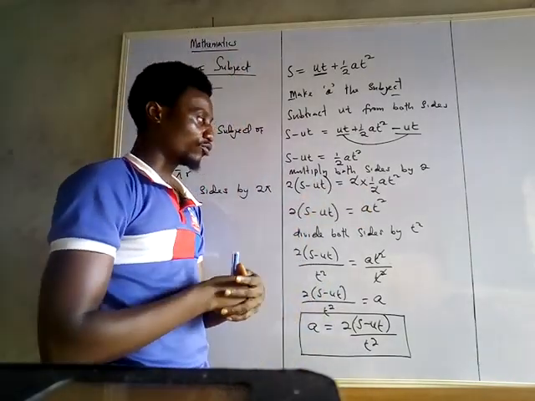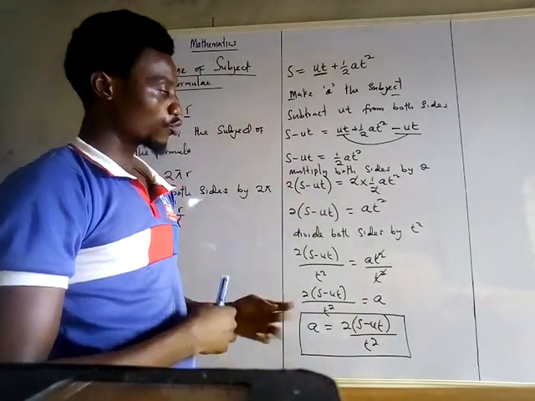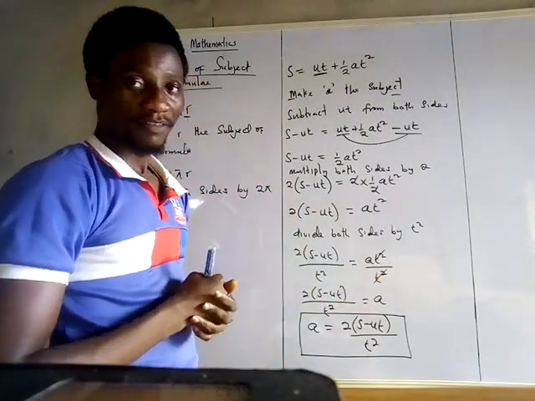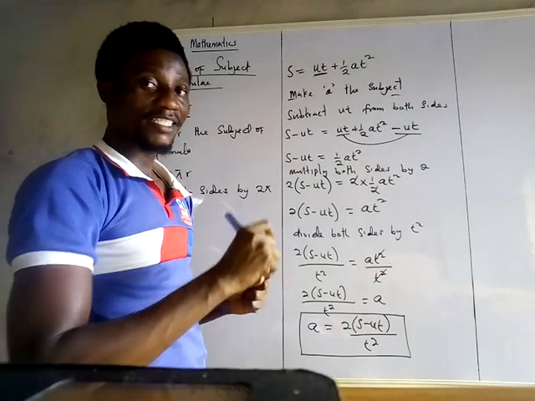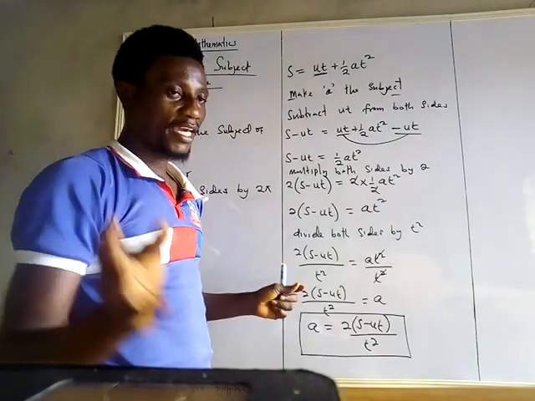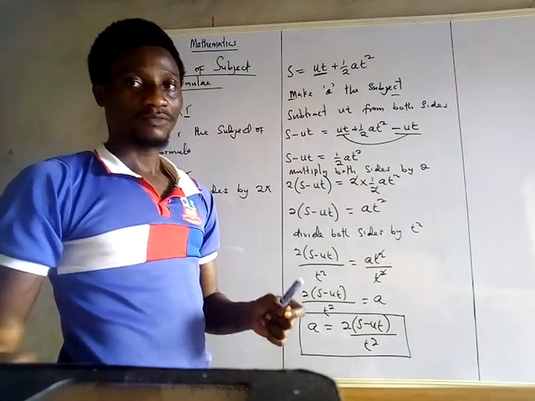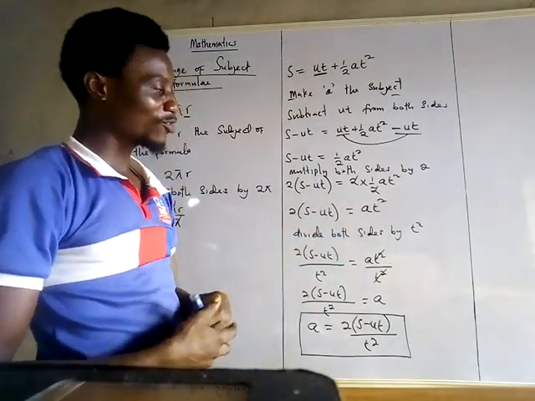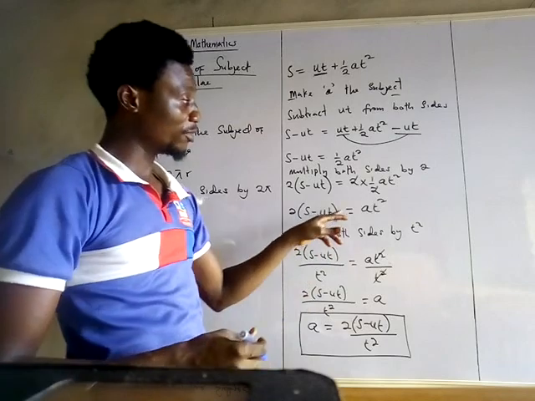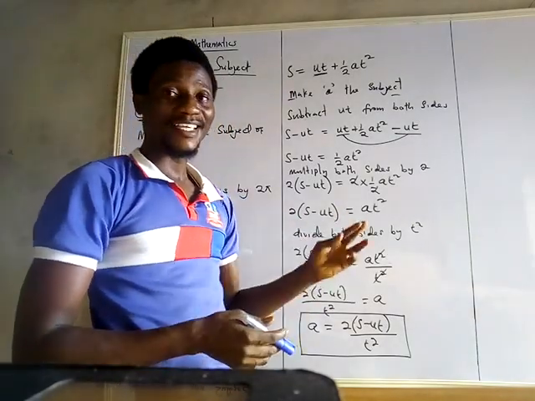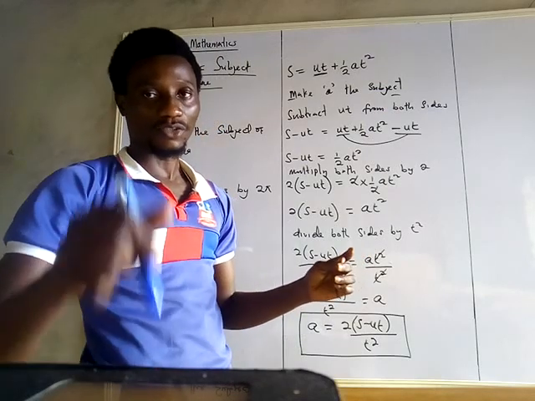2 has cancelled 2. We have eliminated that 2. So what we have left in that side is AT squared. And don't forget, it is A that we are interested in. Any other one associated with A must be removed. So how do we remove T squared? You ask yourself, what is the relationship between A and T squared? That is multiplication. AT squared simply means A times T squared.